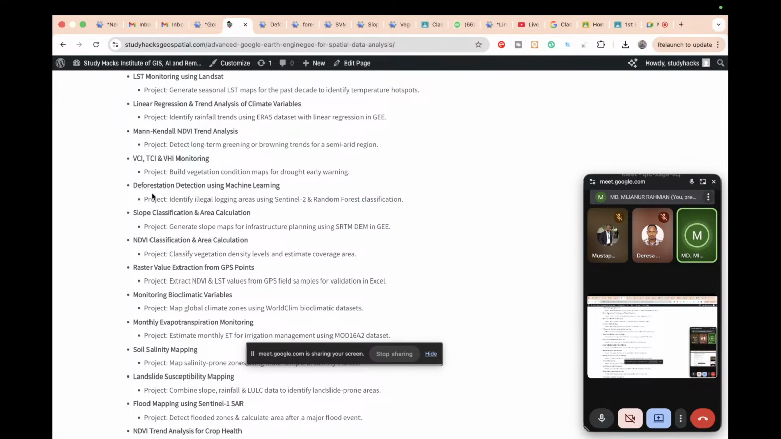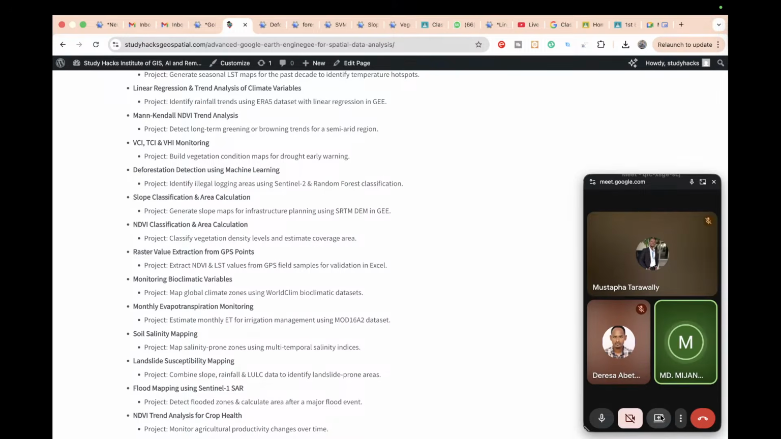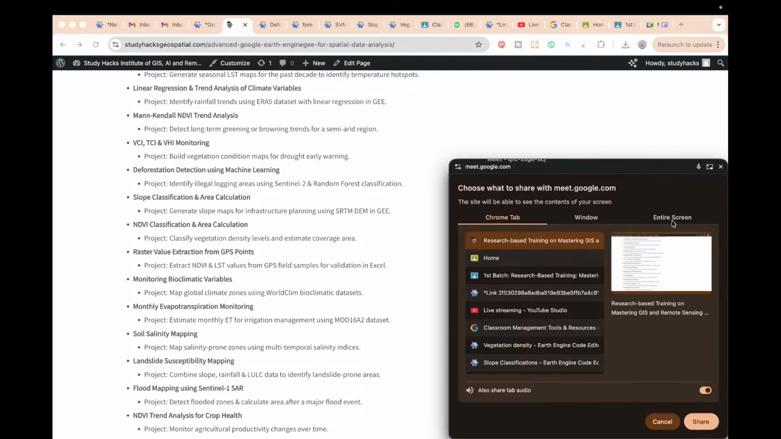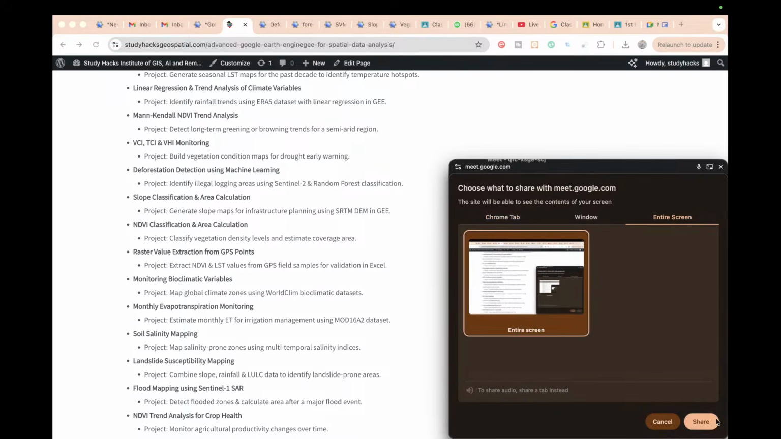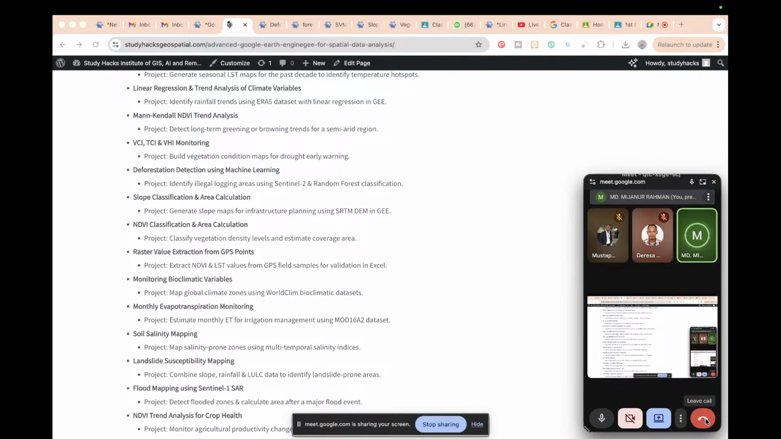And then it also includes the illegal logging area. Suppose deforestation, this type of topic you can also connect with illegal logging areas in the forest. We can also identify this type of illegal logging area using the deforestation method. We can easily identify. Then we talk about the slope classification. Suppose how we can easily compute the slope and also make the classification of slope. Different types of ranges, and then further we simply calculate the area.